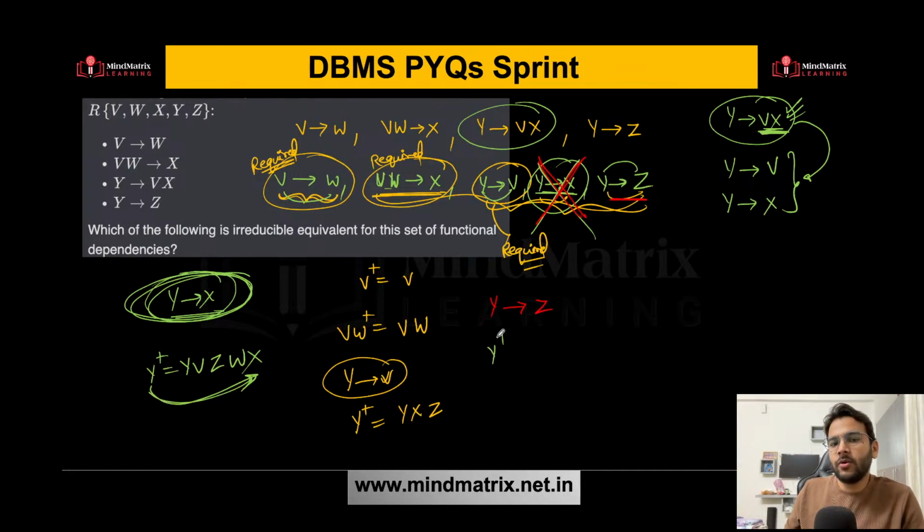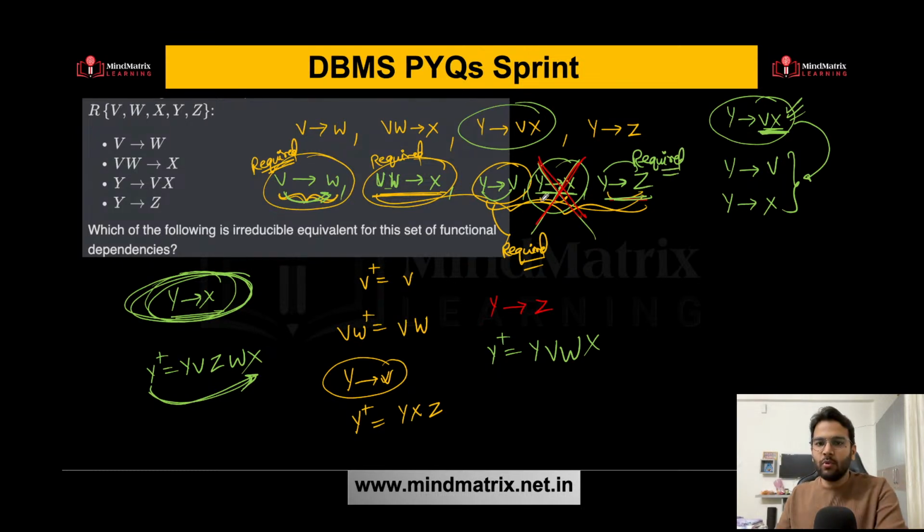So let's try to find out Y closure by using the other remaining functional dependencies. You are getting Y, you are getting V. What else? Then using V you are getting W. Then using VW you are getting X. That's it. That means you need this one also. So this is also required, so I can remove Y determines X from here.